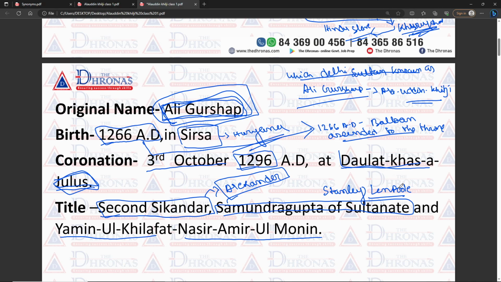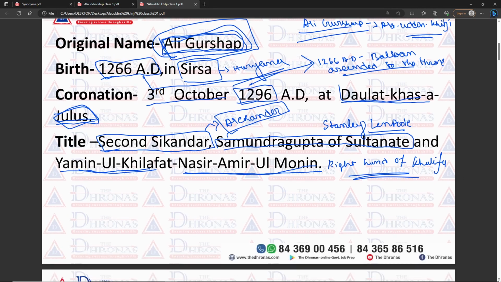After he ascended to the throne, he took the title Yamin ul Khilafat, Nasir Amir ul Momin, which means the right hand of the Khalifa.